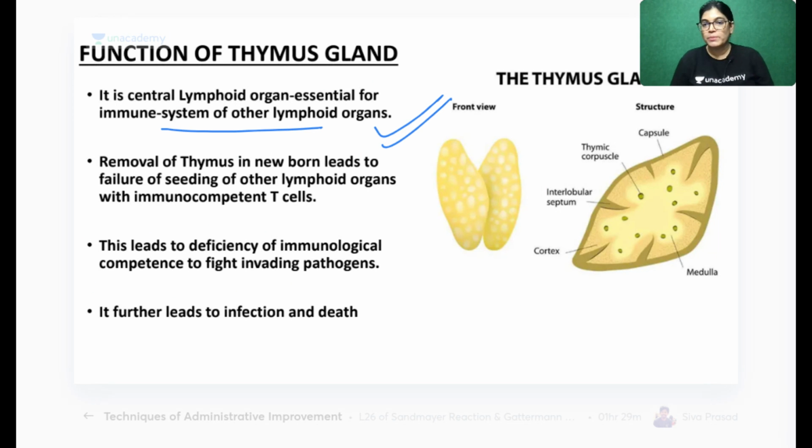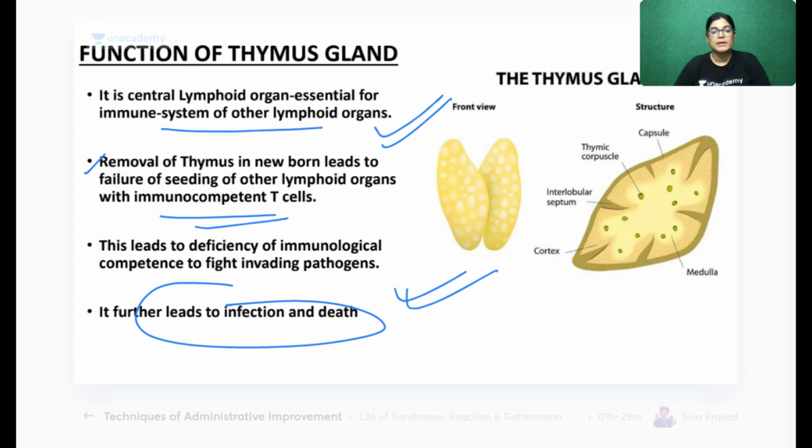It is required for immune system. If a thymus gland is removed from the baby, then the baby will not survive. Immunological competency and immunity is lost and further leads to infection and death of baby. So it is a central lymphoid structure which is very important for immunity in our body. We can't remove the thymus gland.